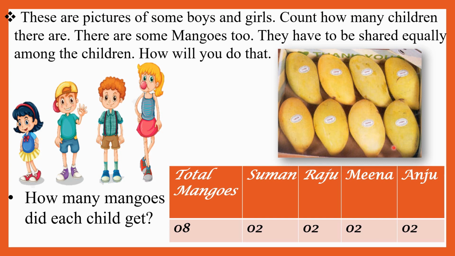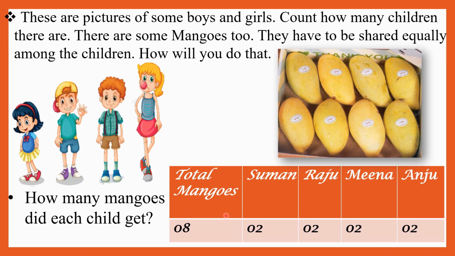1, 2, 3, 4, 5, 6, 7 and 8. So there are 8 mangoes. Now it will be distributed equally among 4 children. Okay. So students, how many mangoes did each child get?